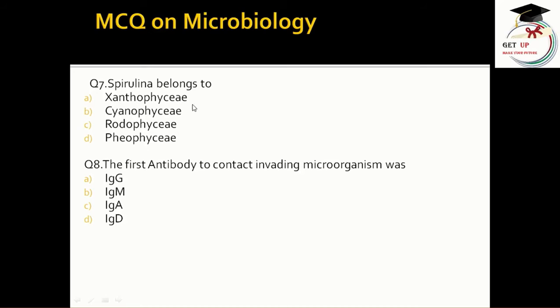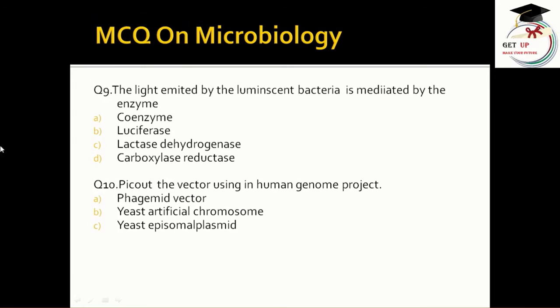Spirulina belongs to which family? Xanthophyceae, Cyanophyceae, Rhodophyceae, Phaeophyceae. The correct answer is Cyanophyceae. The first antibody to contact invading the microorganism was immunoglobulin G, immunoglobulin M, immunoglobulin A, immunoglobulin D. The correct answer is immunoglobulin M. The light emitted by the luminescent bacteria is mediated by the enzyme coenzyme, luciferase, lactase dehydrogenase, carboxylase reductase. The correct answer is lactase dehydrogenase.